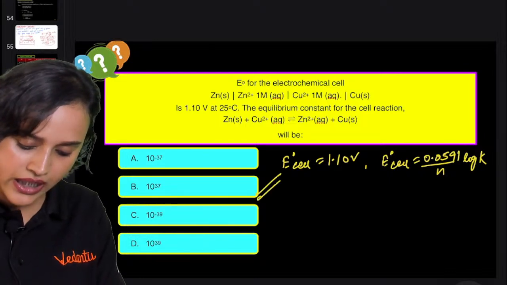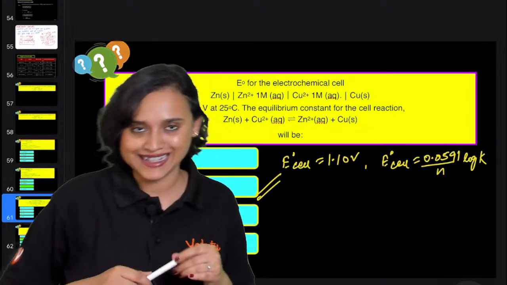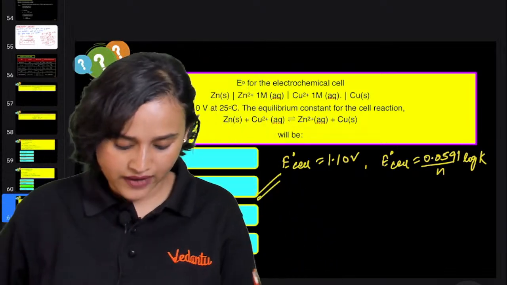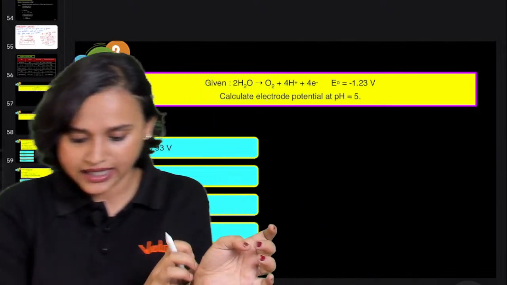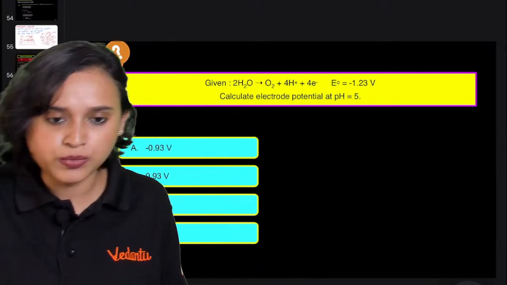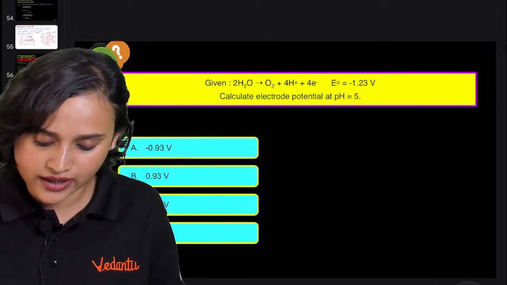So I think option B, 10 to the power 37. This is what you guys are telling me. Yes, K is equal to 1 into 10 to the power 37. Very good. Next question is, given 2H2O plus O2 plus 4H plus plus 4 electrons, E naught is given.